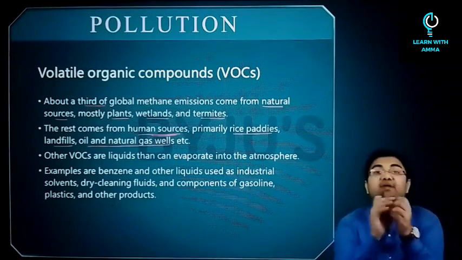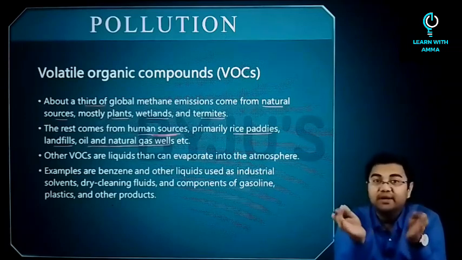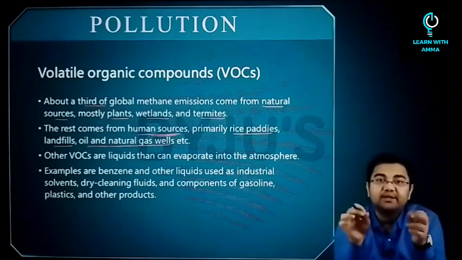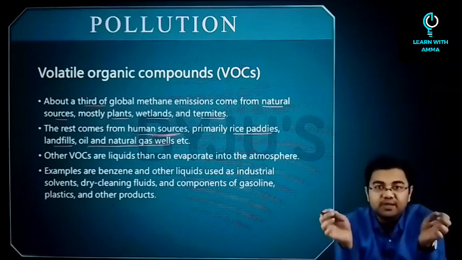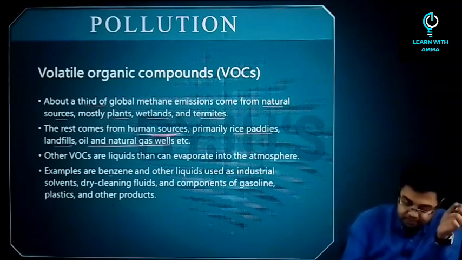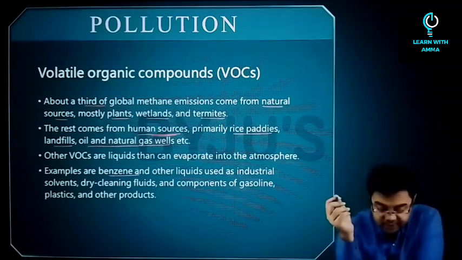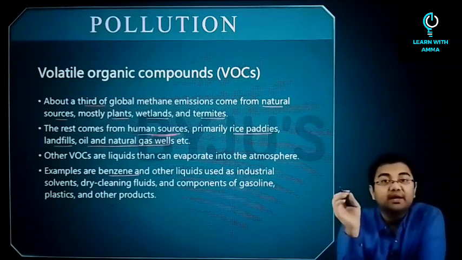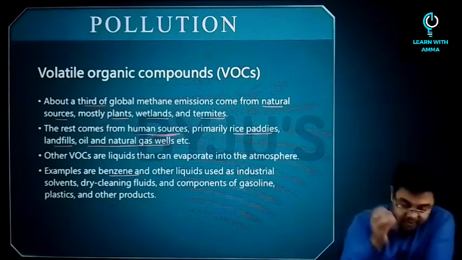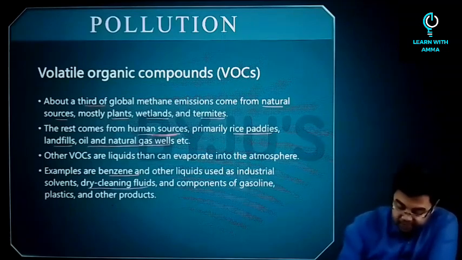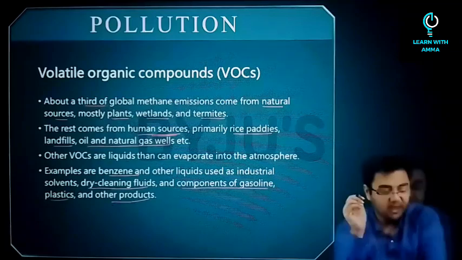Then apart from that, there are volatile organic compounds which are liquids and can evaporate into the atmosphere. For example, you have benzene and some other liquids which are used as industrial solvents, right? Then there are dry cleaning fluids, components of gasoline, plastics and other products.